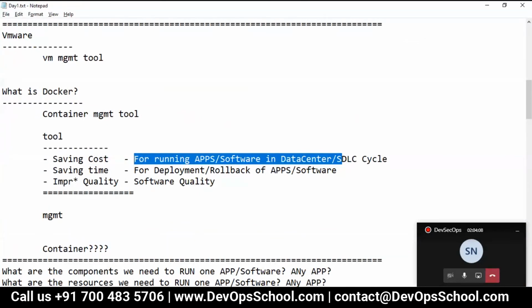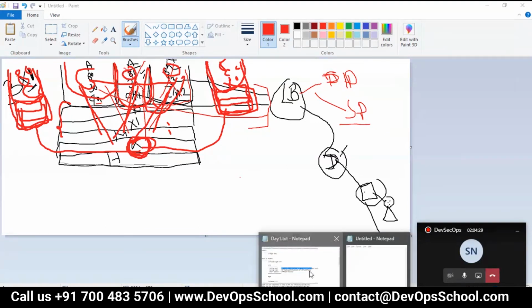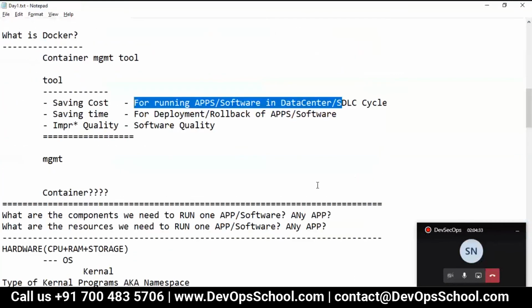See here, you can save a cost. Look at this. You can save a cost if you run the application. You can run as many applications as you wanted, but only one operating system you needed, and at the same time each application, each user, you'll get isolated resources. But it's not allowed by operating system companies. Here I said, right? Allowed. Look at this.